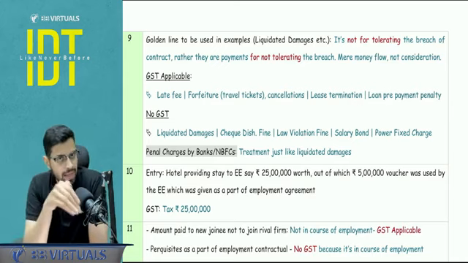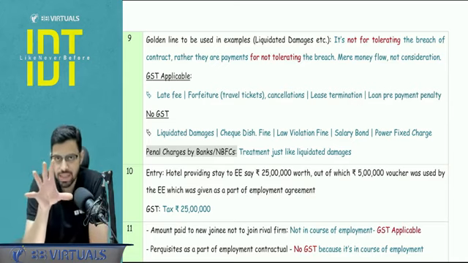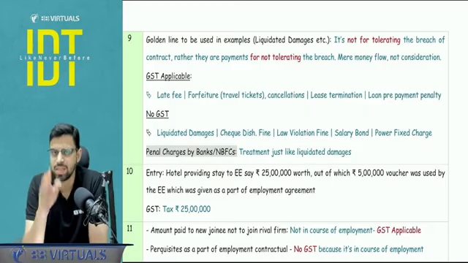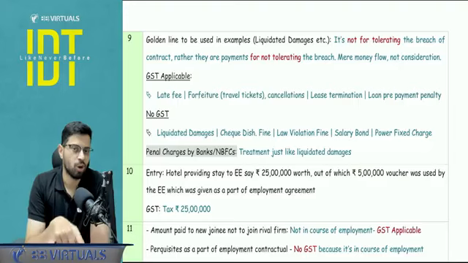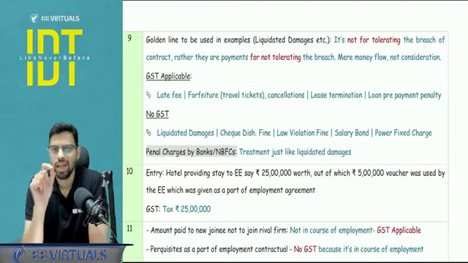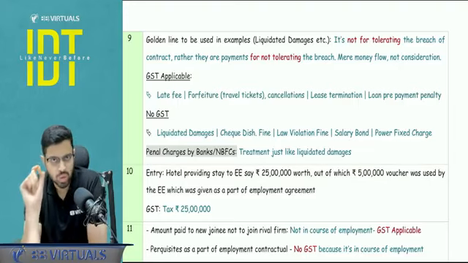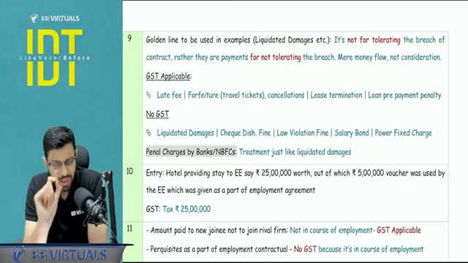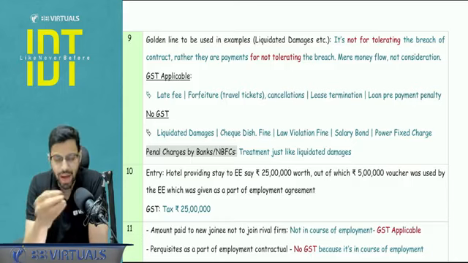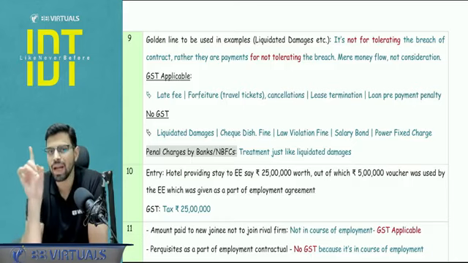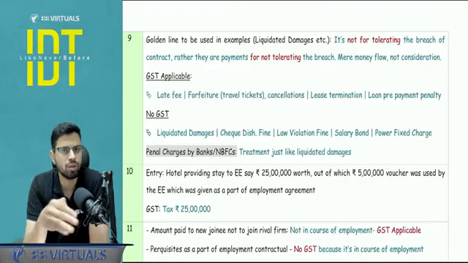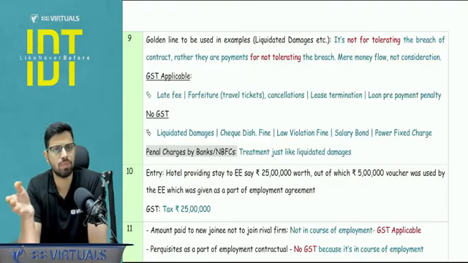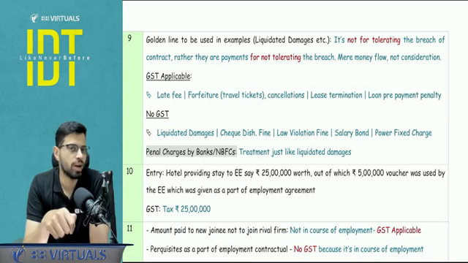Now there is a certain analysis part where there are 5-6 items which are analyzed, as to whether it is a consideration or not, as to whether there will be a GST involvement or not. Now at the end of the day, chances are that ICI will test only those items which are given in the material, right? So those you need to learn, because our entry and our adjustment needs to be correct. So for example, the liquidated damages, we know that it doesn't become a consideration, it doesn't become a supply. But what is the reasoning that you need to use?